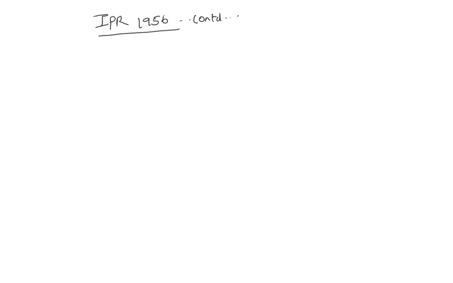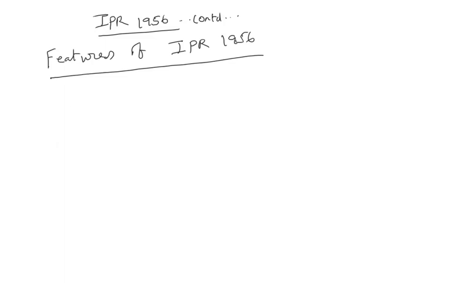Okay, so let us see what are all the main features of IPR 1956. In this IPR 1956, industries were classified into three categories.